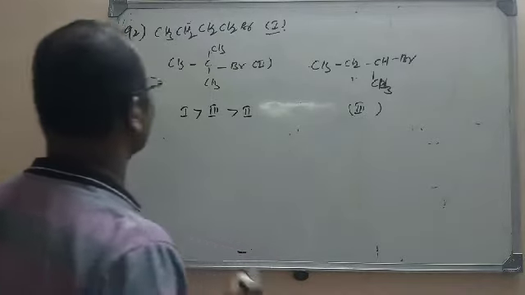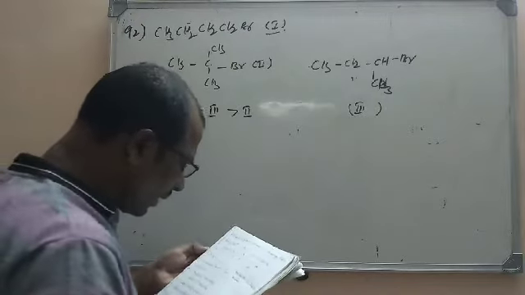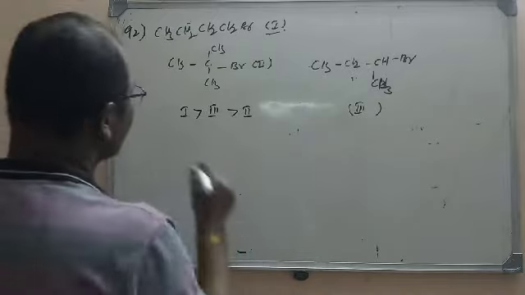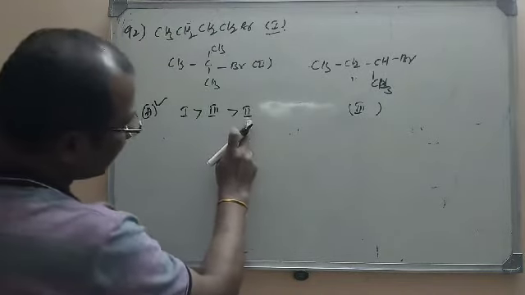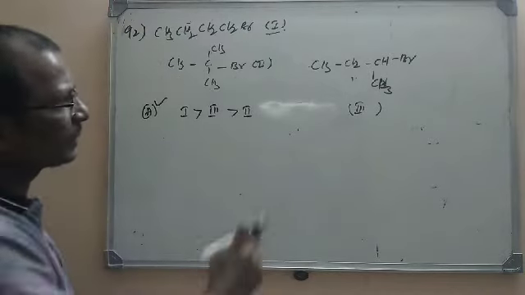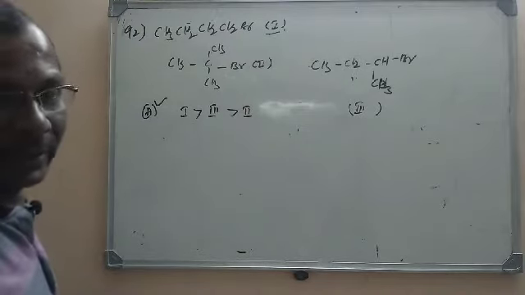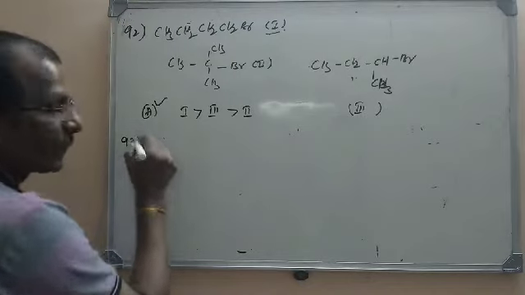So the highest boiling point is possessed by structure 1. Let us see the options here. Option A itself is the correct one, that is 1 is greater than 3 is greater than 2. I explained the reason also: with more branching, the boiling point is lower among the isomeric compounds. Let us move to the next question.